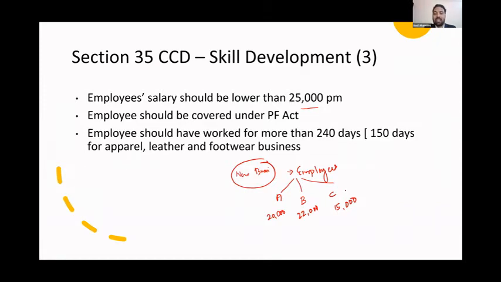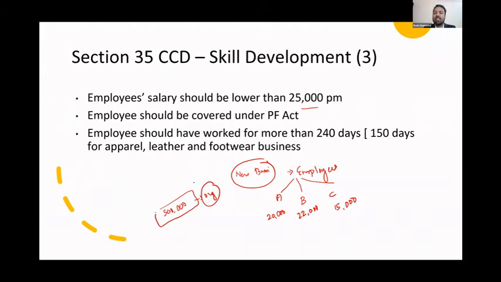You want certain skills to be developed for your employees. So if you're making a payment of 5 lakhs to that particular organization for skill development of your employees, definitely this is your expense. You can claim it as an expense. Okay, that is not the criteria of our discussion.